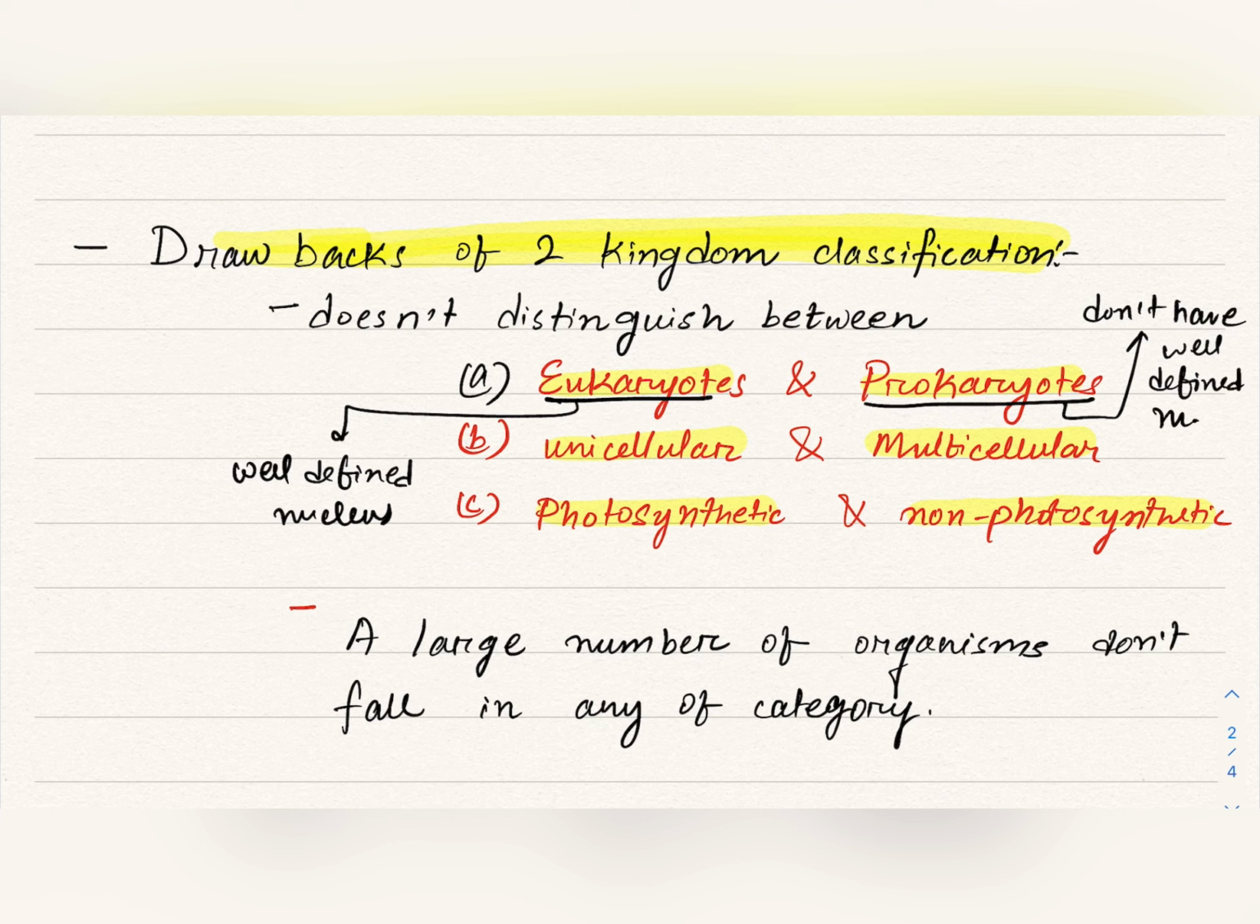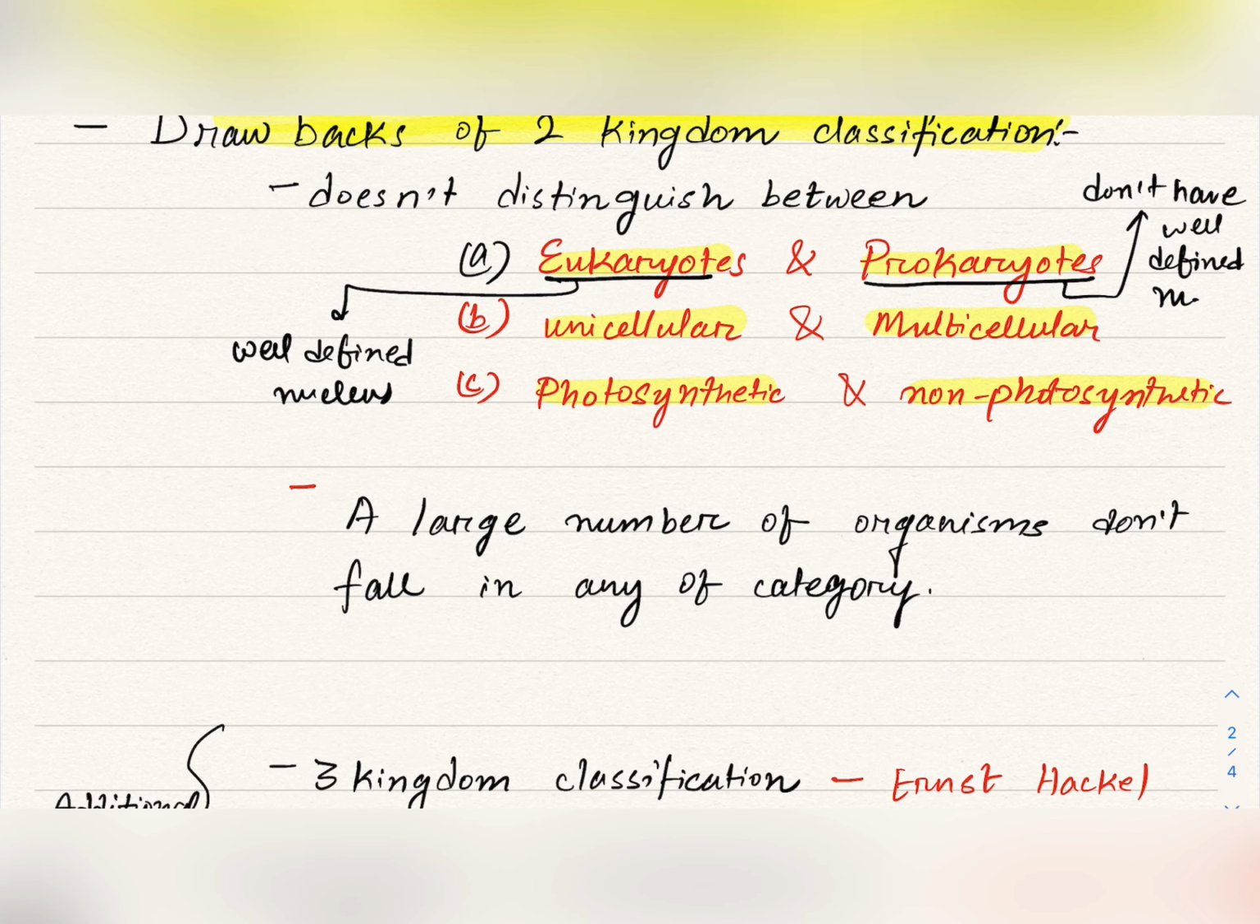Later on we will understand in more detail about eukaryotes and prokaryotes. For now, simply note that eukaryotes are those organisms that have a well defined nucleus, and prokaryotes are those organisms that don't. So Linnaeus's two kingdom system does not distinguish between eukaryotes and prokaryotes. Unicellular and multicellular organisms we already know. Photosynthetic means the organisms that perform photosynthesis, and non-photosynthetic organisms.